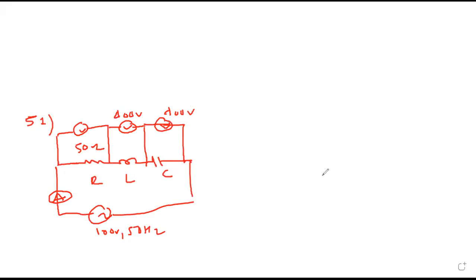Can anybody tell how to start, or has anybody followed what is given with this information? Some hidden information is given. RLC circuit.